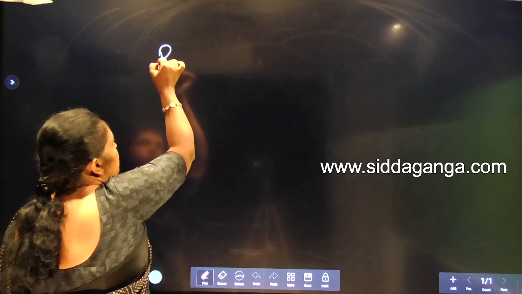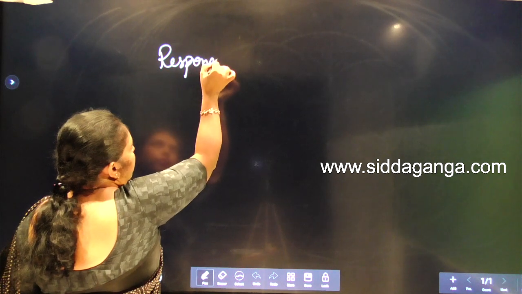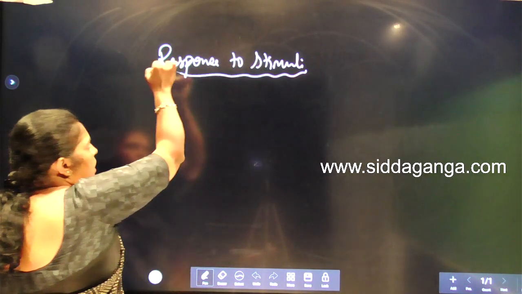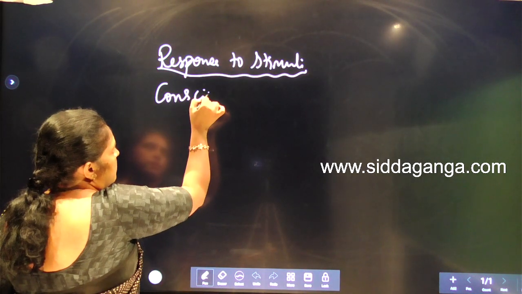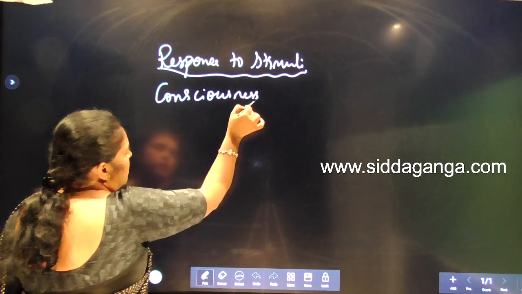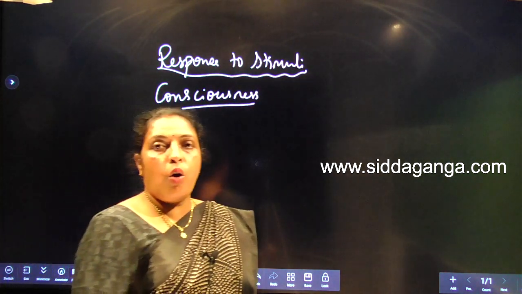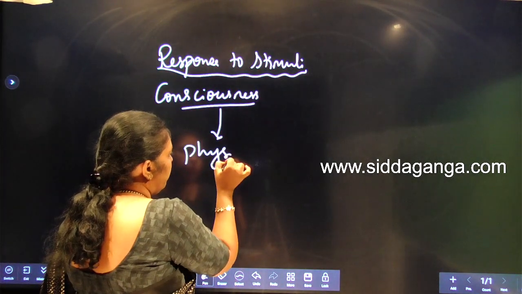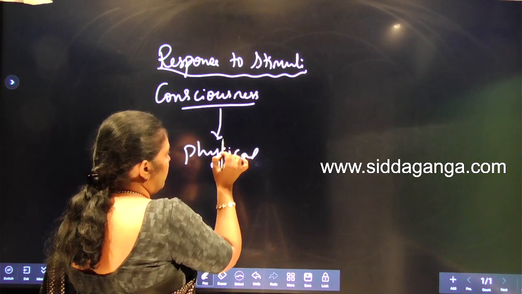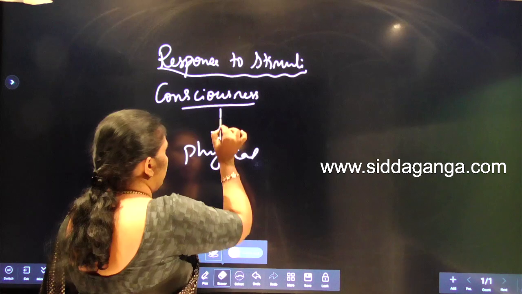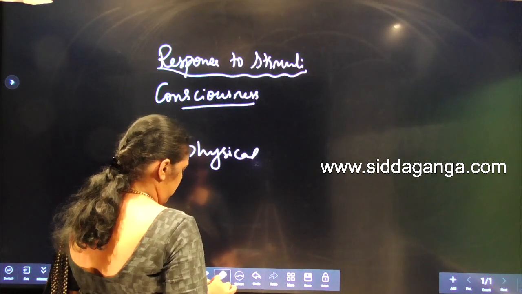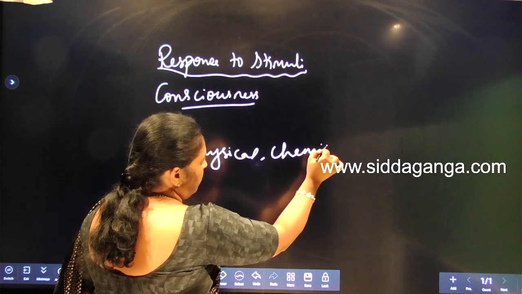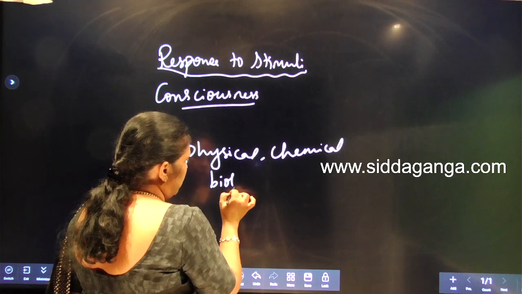Then response to stimuli. Response to stimuli means consciousness. All living organisms respond to stimuli, whether physical, chemical, or biological.